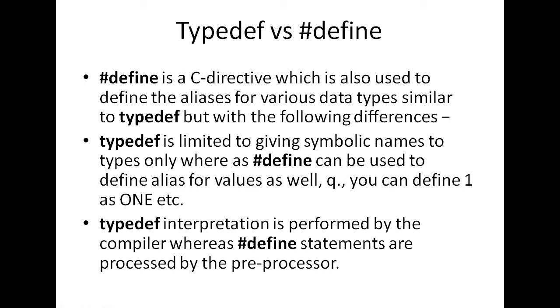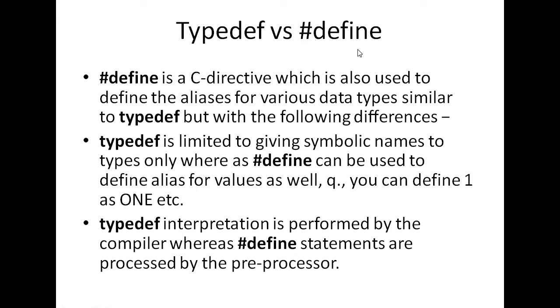For example, #include, #define, #if, #endif, #else. All these are preprocessor directives. We will discuss preprocessor directives in detail in one class.